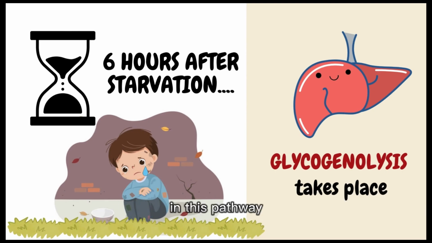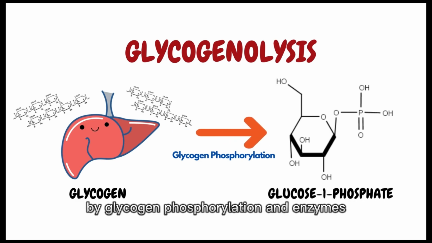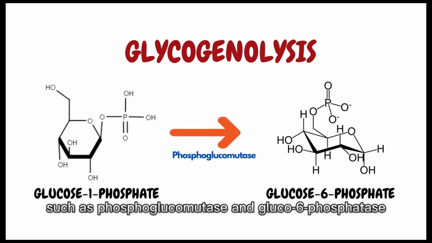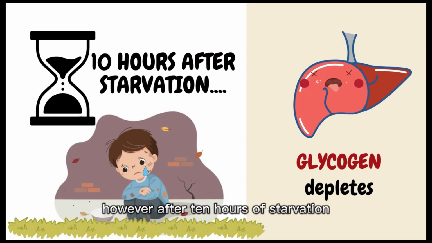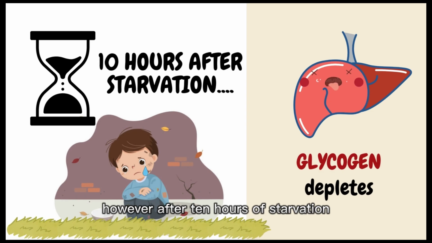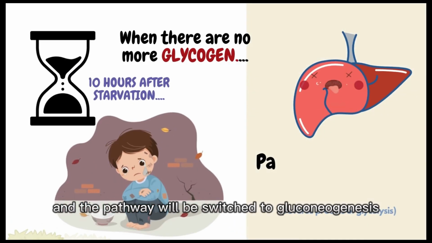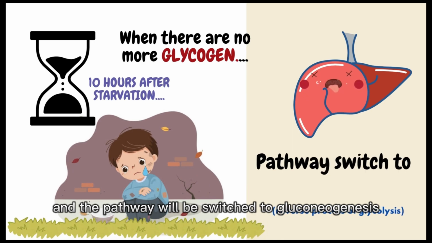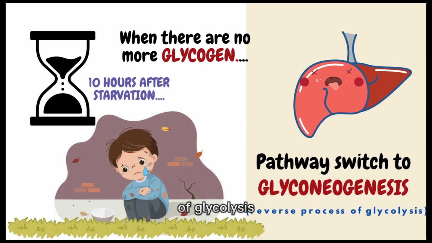In this pathway, the glycogen will be converted to glucose by glycogen phosphorylase and enzymes such as phosphoglucomutase and glucose-6-phosphatase. However, after 10 hours of starvation, the glycogen will finally be depleted and the pathway will be switched to gluconeogenesis. This pathway is also known as the reverse process of glycolysis.